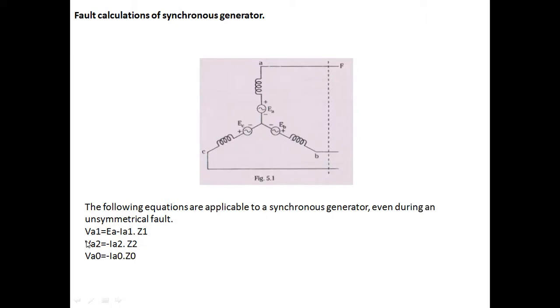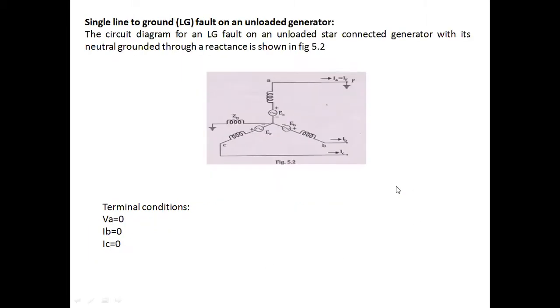If I observe all these three equations, one thing I can understand is that the positive sequence has an EMF source because the generator always generates the positive sequence components only. Let me take the first example type of fault, that is single line to ground fault on an unloaded generator. I'll consider a star connected synchronous generator where the fault occurred in A phase. Here I'll denote the fault current as IF, and each phase is represented by a source and a reactance value, and the neutral is grounded through an impedance Zn.